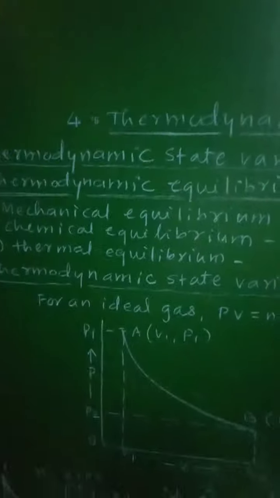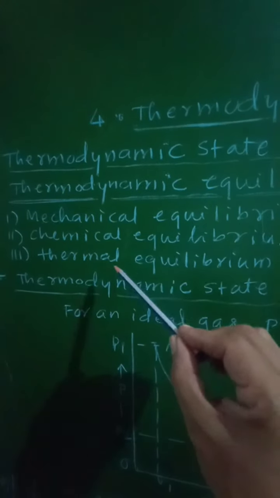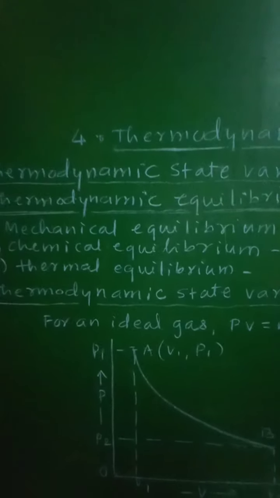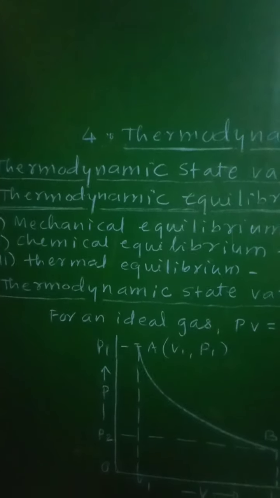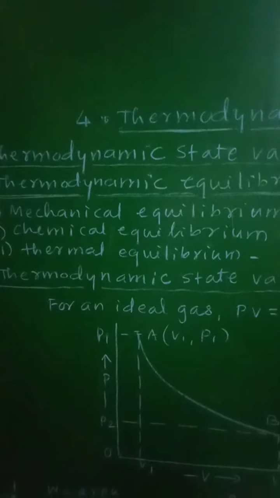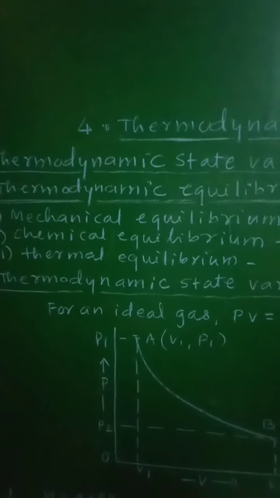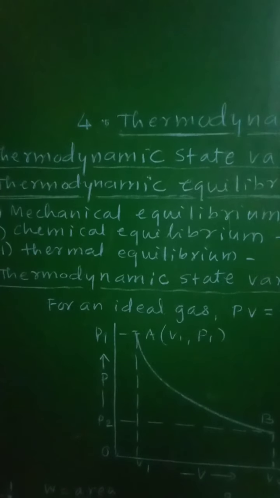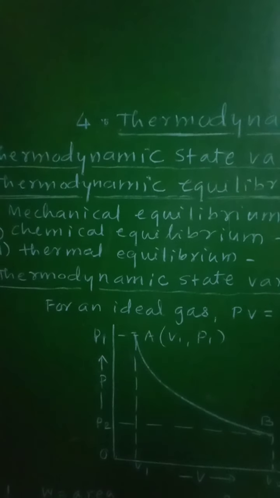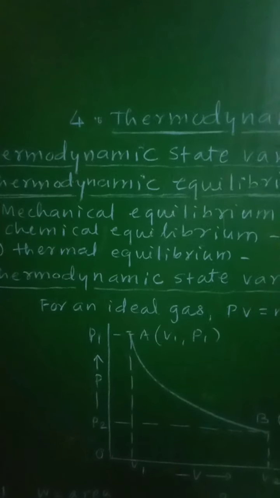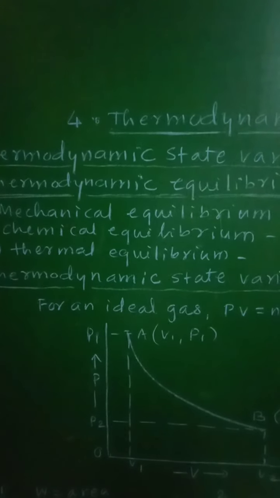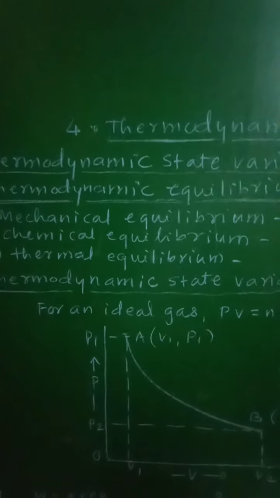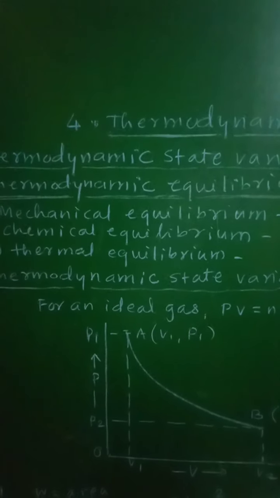Then let us go for the third equilibrium, that is thermal equilibrium. What is thermal equilibrium? The system is said to be in thermal equilibrium when the temperature of the system is uniform throughout and does not change with time.